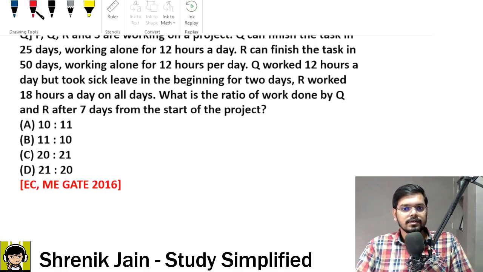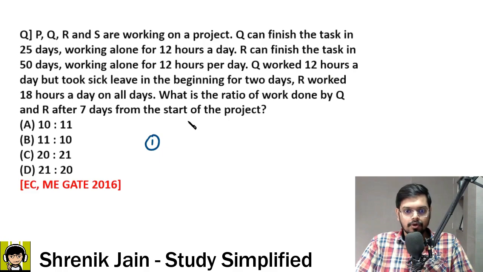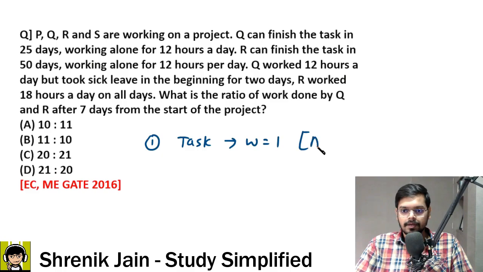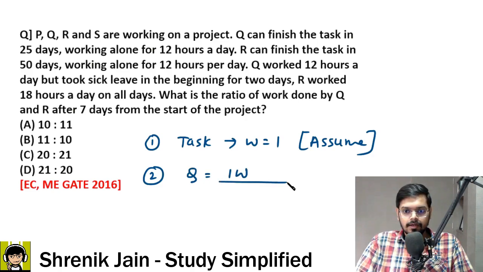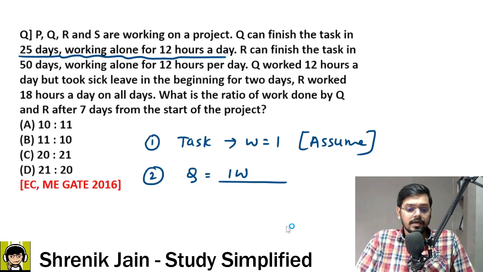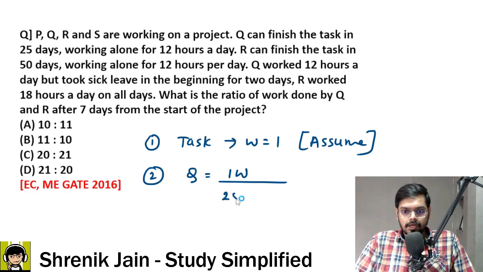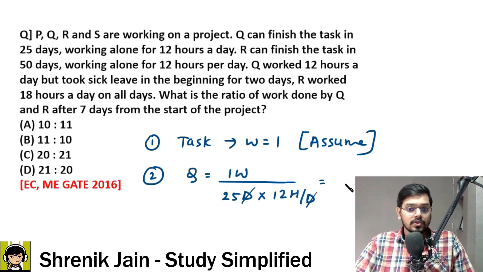What happened? This question is not that tough. First of all, we are going to say the task is having the work as 1 unit. This is our assumption. Now I can say that Q is doing 1 unit of work in how many days? Sir, 25 days. And every day he is working 12 hours. So please write that down also. In 25 days he is completing 1 unit of work, but every day he is working 12 hours per day. So now the days cancel. So basically I'm getting 1 upon 25 into 12, that is 1 upon 300.